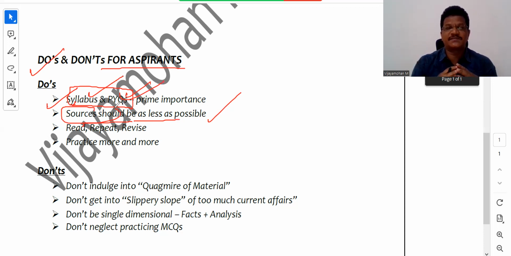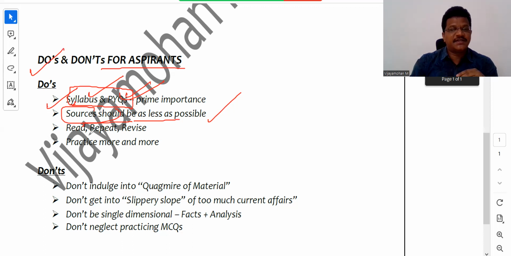So there is not much benefit from that. You have to be very organized as far as economy is concerned. Economy, it is not like you should read 1 and 2 books and you will be able to clear. Yes, you should have 1 or 2 or 3 books, but if you keep on compiling the books and if you are not able to read them, revise them, repeat them, practice them, it is of no use. So the sources for your examination, especially for economy, should be very very few, and you should be reading them and revising them repeatedly. Now that is the mantra of success, especially as far as Group 2 is concerned, right?